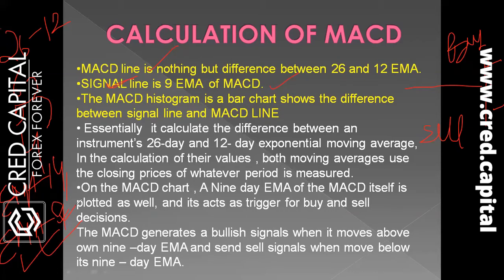So here we have two EMA lines, which tell you whether the trend is moving towards the buy side or the sell side, what the neutral zone is, and how you can check the market. The MACD histogram is a bar chart. Apart from these two EMA lines, the MACD also has histograms.